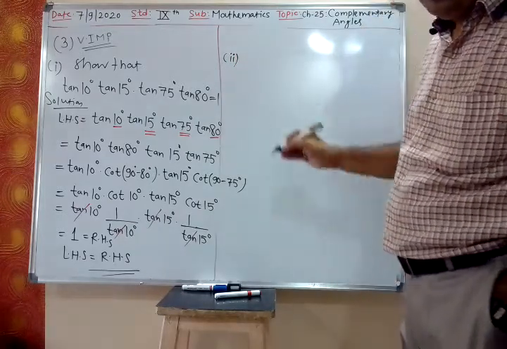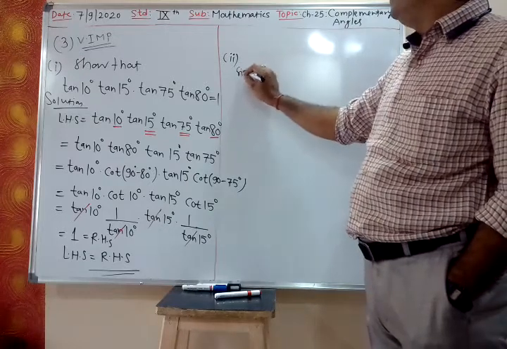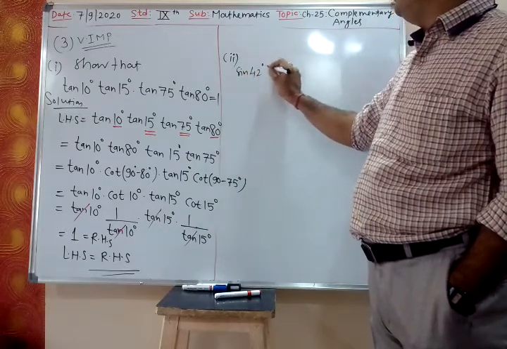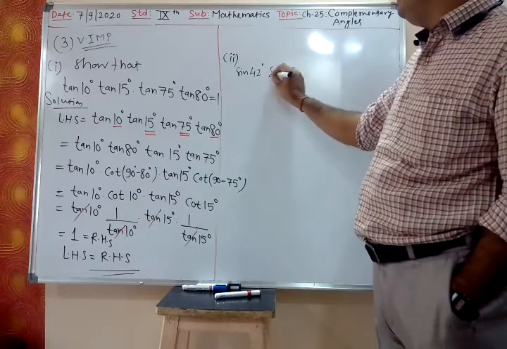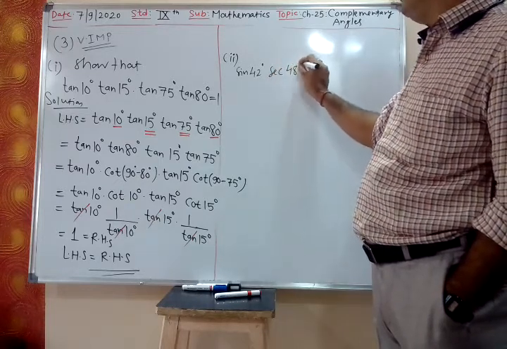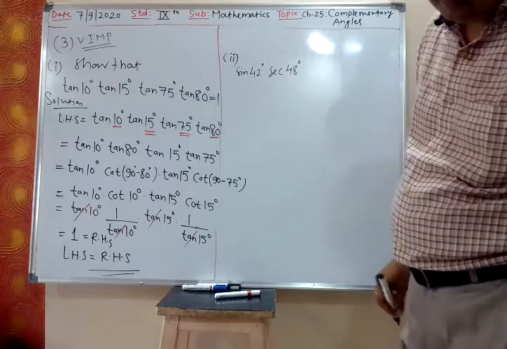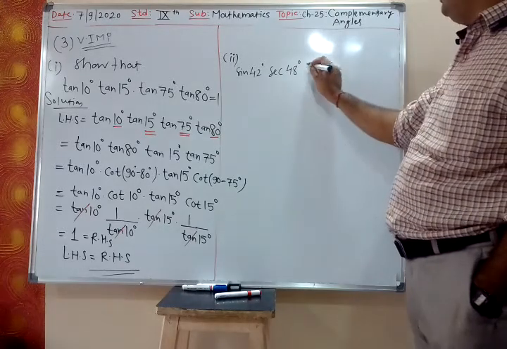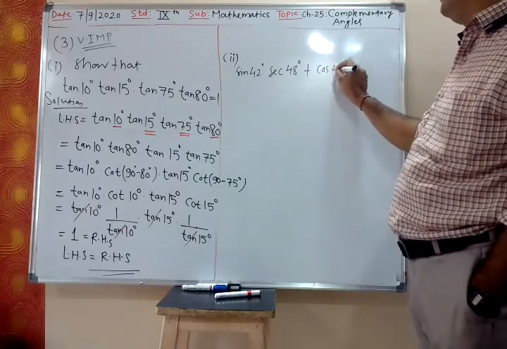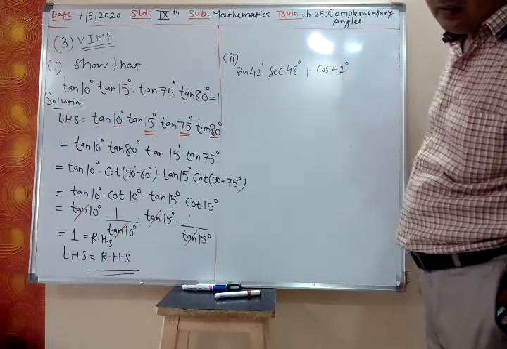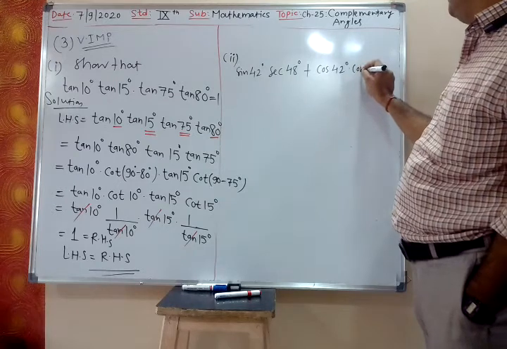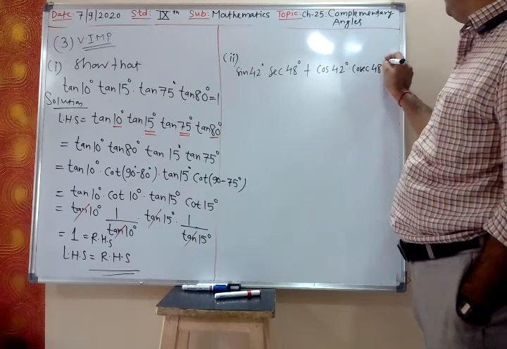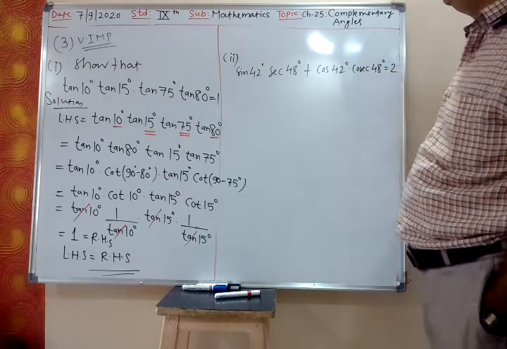Second: sin 42 degree into sec 48 degree plus cos 42 degree into cosec 48 degree is equal to 2.